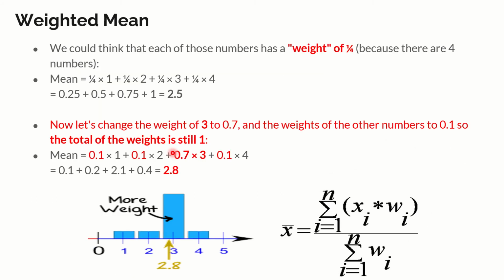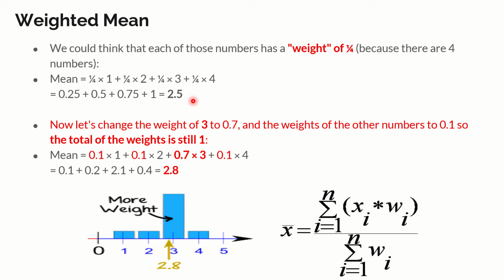But when you come to the weighted mean, I can go ahead with giving some additional weightage to one particular entry. We could think in a very simple way. I'm going to take that each of the numbers in the data set has a weight of 1 by 4. I have got 4 number entries here, 1, 2, 3, 4. So I now take 1 by 4. This is the normal method that we follow. So 1 by 4 into 1, 1 by 4 into 2, 1 by 4 into 3, 1 by 4 into 4. So in total you get 2.5.